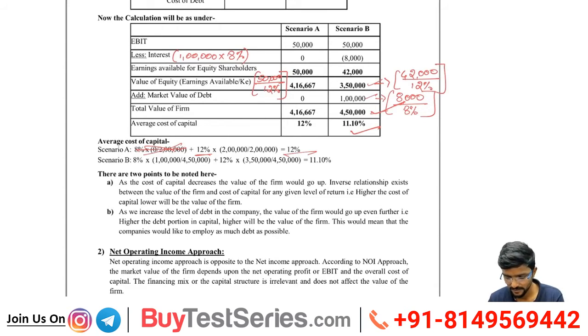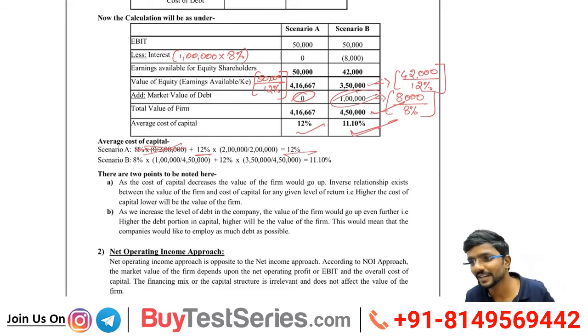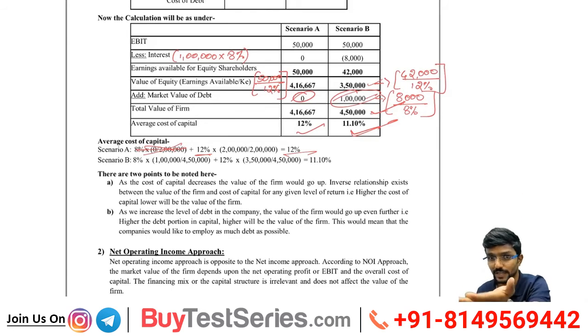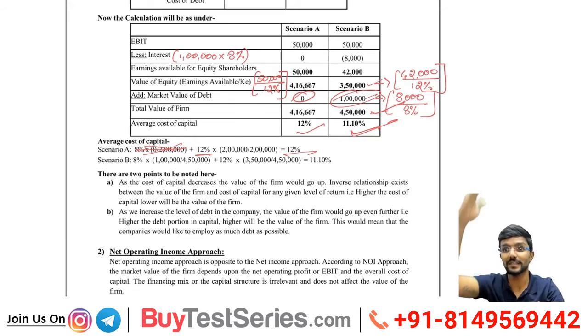Second: as we increase the level of debt in the company, the value of the firm would go up even further. See here, cost of debt, or else I can tell it as debt. Debt is 0 now here. Now say debt is there, how much? 1 lakh. In that case, what is happening? Cost of capital is reducing. As per this approach, I am not telling this is what we will learn in FM fully, only for this approach, if the debt is there, then the value of the firm will increase. If debt is less, then the value of the firm decreases.